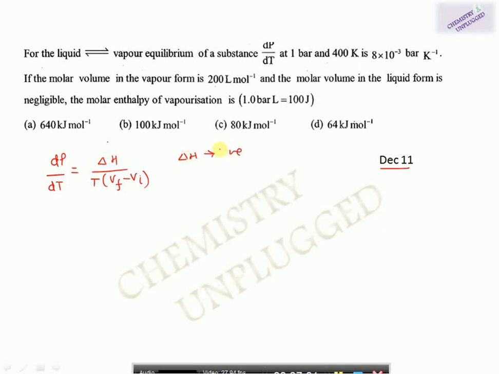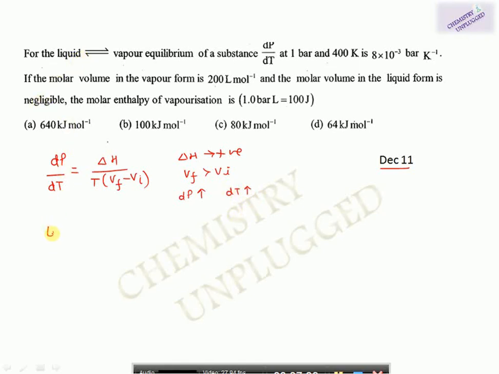If we have del H positive and Vf is greater than V initial, then in that situation if we increase dP, dT will increase. Means in this situation, if we are increasing pressure, the melting point and boiling point of a system is increasing.